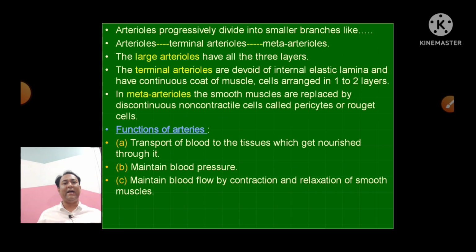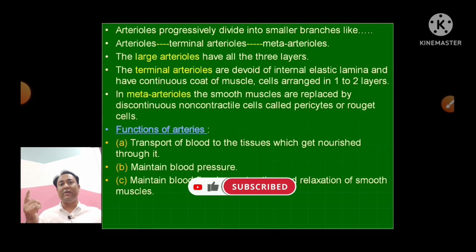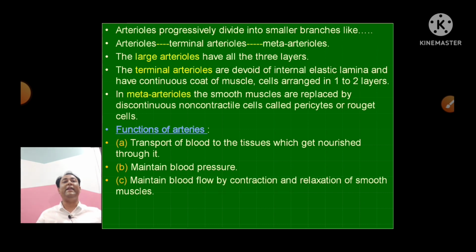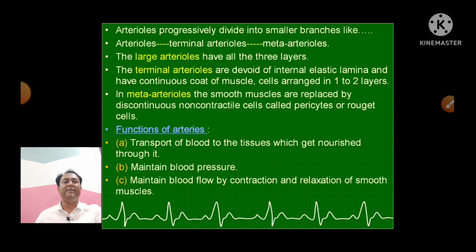So the functions of the arteries are they transport the blood to the tissues which get nourished through it. They maintain the blood pressure through elastic arteries. They maintain the blood flow through muscular arteries. Okay, so that is about the arteries.